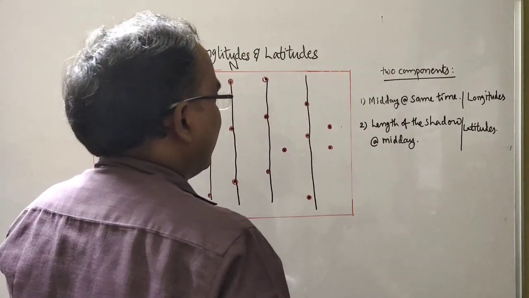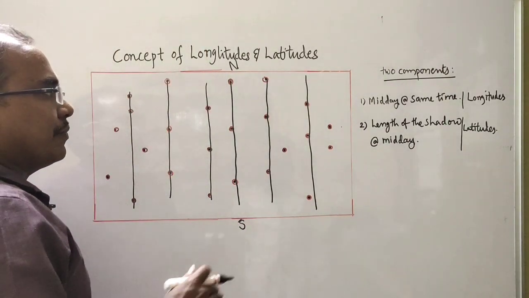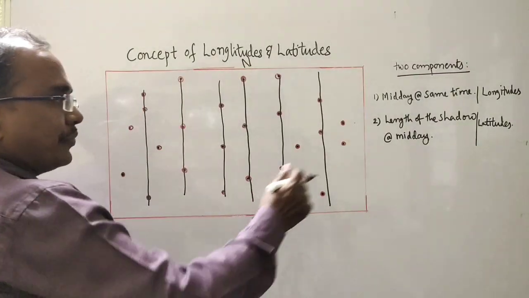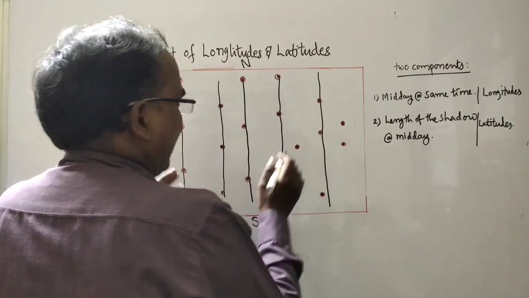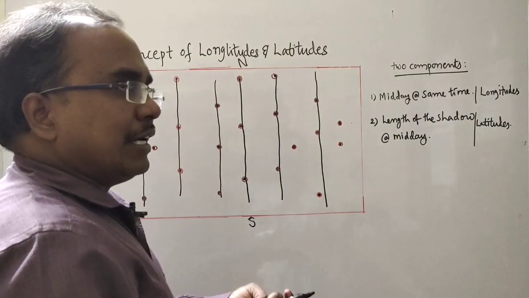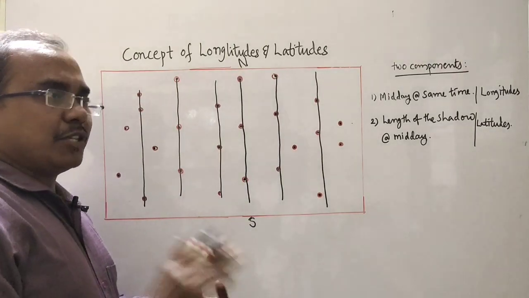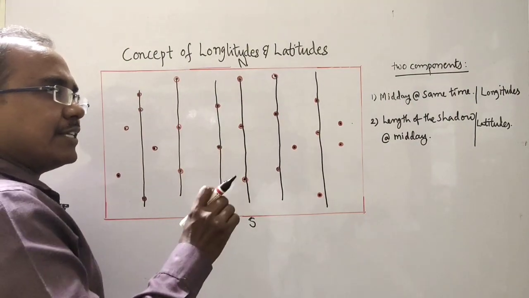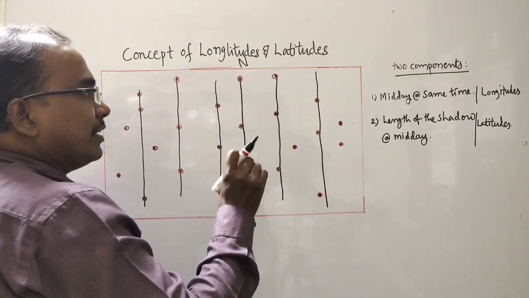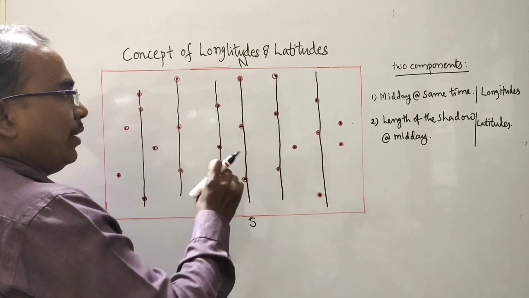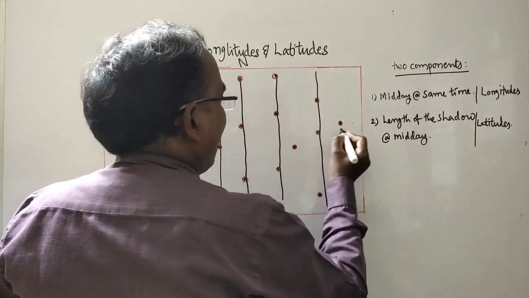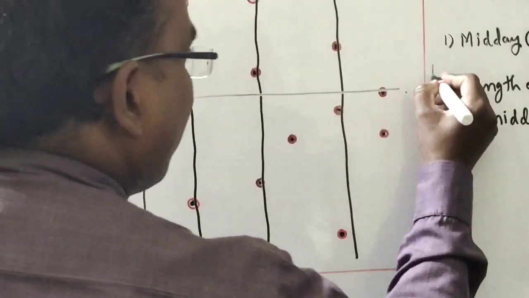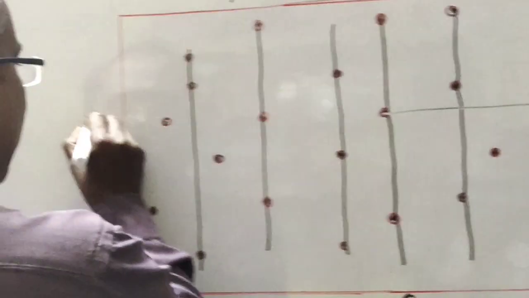Now they were also experts in using latitudes. Now we'll see how they used these latitudes. They tried to locate the places where an equal length of shadow is observed at the same time, that is, at noon. They started locating the places where the length of the shadow at noon is equal. After that, they joined all these places, like you can see here. They started from east to west.